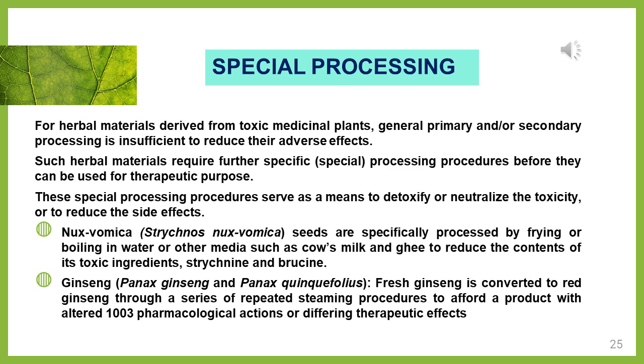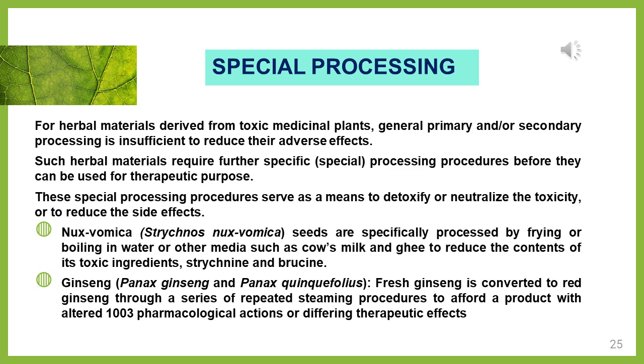Special processing is nothing but either detoxifying or neutralizing the toxicity or reducing the side effects. Example I have given is Nux vomica, it is a dog poison, a poisonous drug. The seed will be processed by frying or boiling in water or any other liquid like cow milk or ghee to reduce the content of its toxic ingredients, strychnine and brucine.